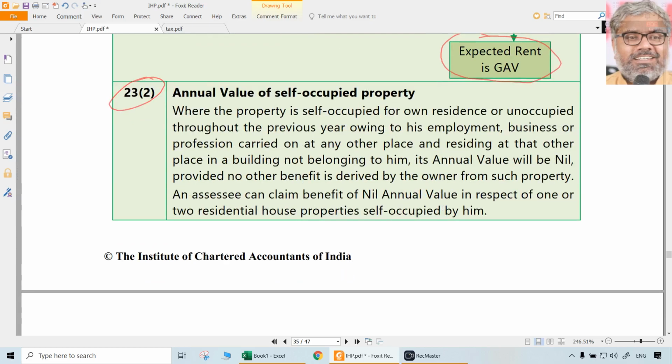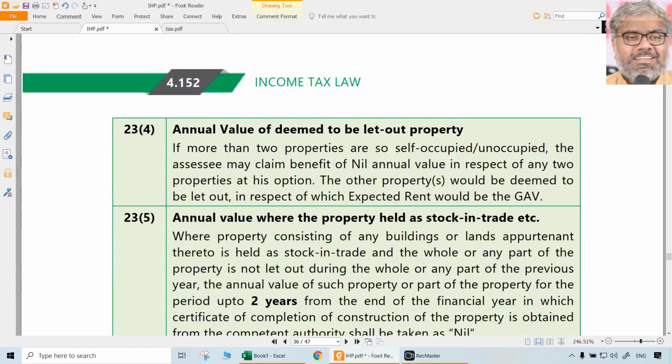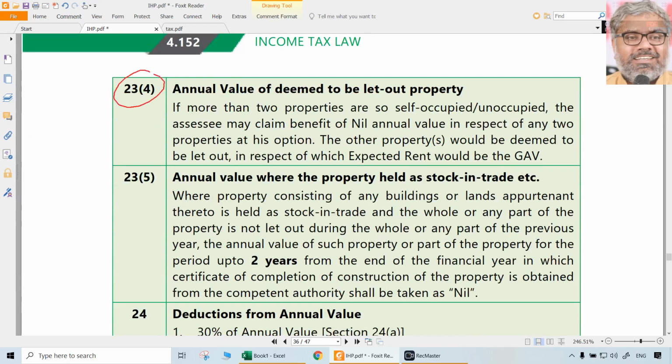What about the annual value of self-occupied property? Nil. Annual value of deemed to be let out property has to be taken according to the normal provisions, but we know up to 2 properties only somebody can call them as self-occupied.